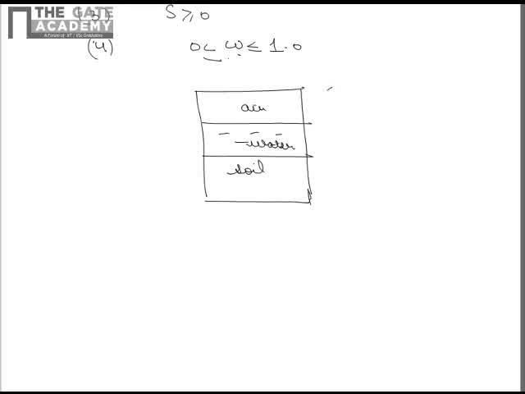Its volume will be given by volume of air, volume of water, and volume of voids, which will be equal to volume of air plus volume of water, and the volume of soil is given as Vs. Now by definition, porosity is volume of voids to total volume.